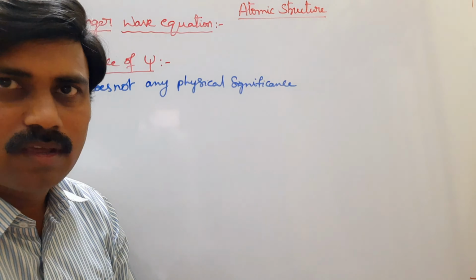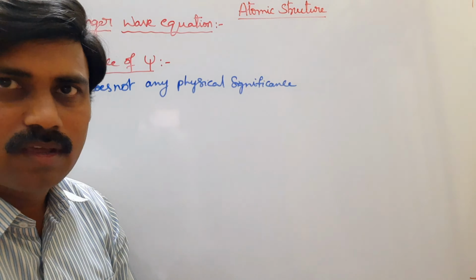These three quantum numbers are principal quantum number, azimuthal quantum number, and magnetic quantum number. We have discussed already in the previous video about the quantum numbers.